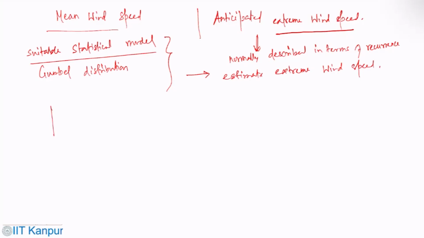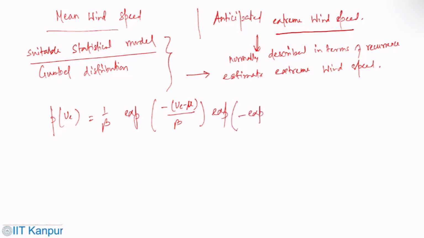So the distribution is P of Ue equals 1 by beta exponential of minus (Ue minus mu) divided by beta, exponential of minus exponential of minus (Ue minus mu) by beta.